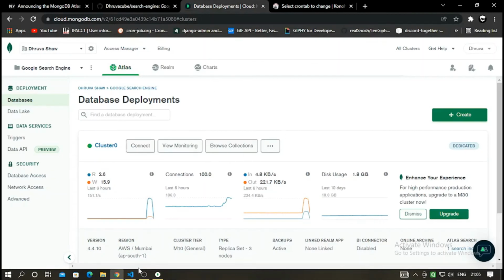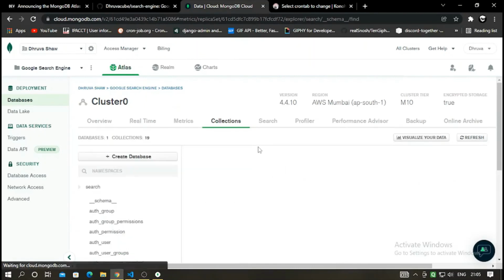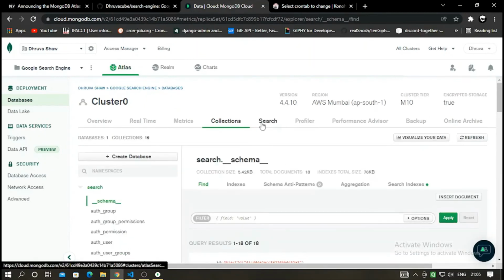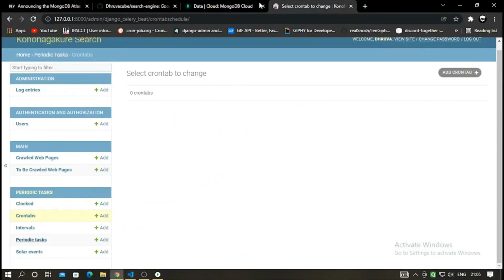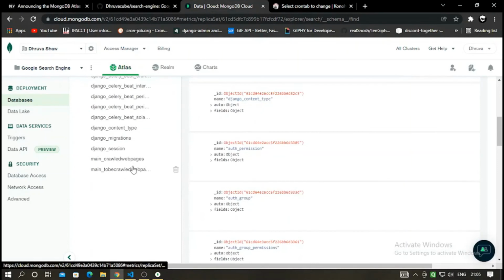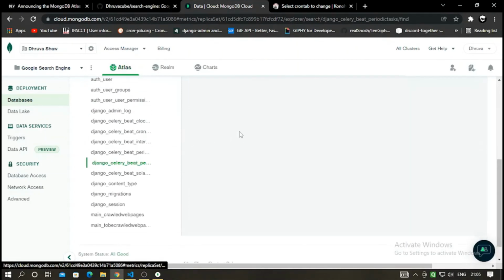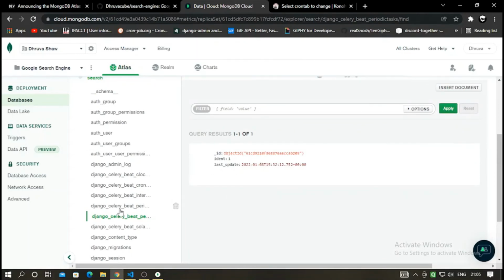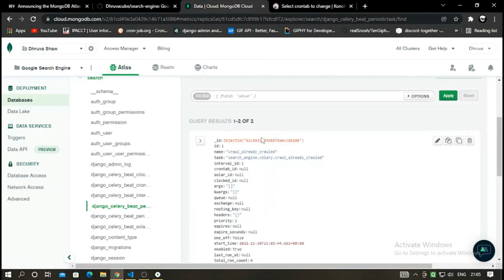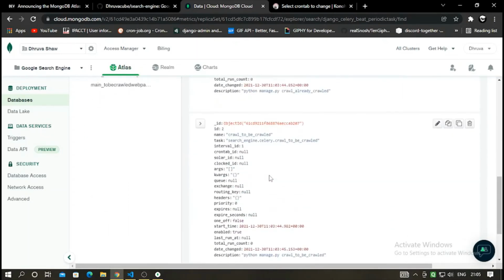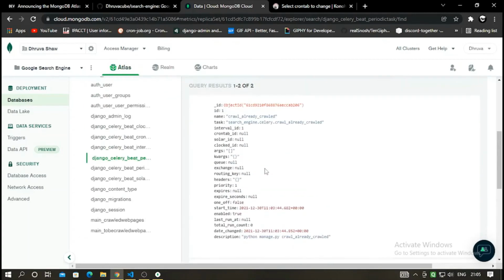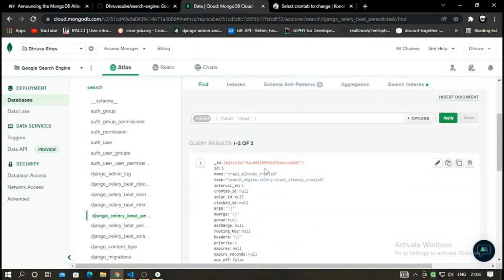One more thing you have to do, which I totally forgot. After creating the search database, what you have to do? I'll tell you. First, I'll show you the periodic task, where it is. There you see, there's an object, again in the periodic task. There you can see it will add two different types of periodic tasks. So the periodic task has been added successfully.